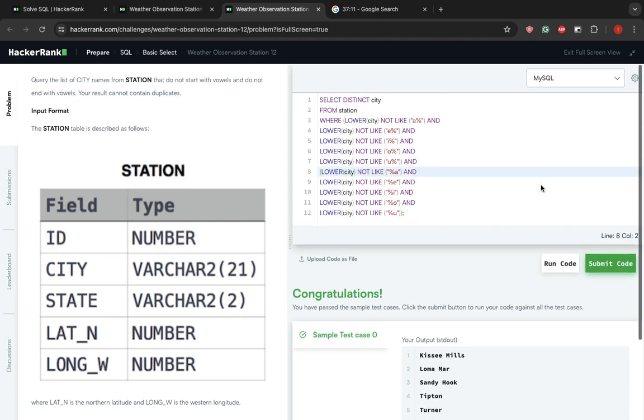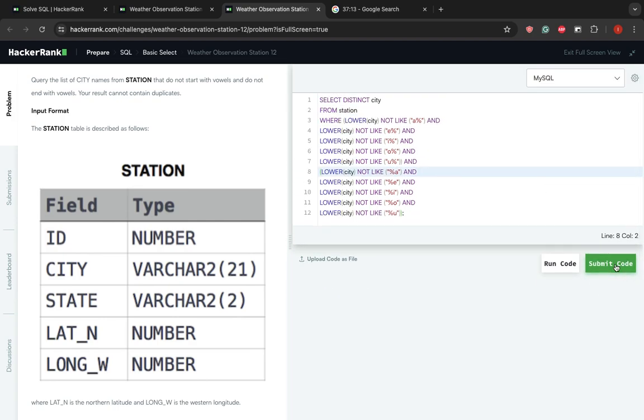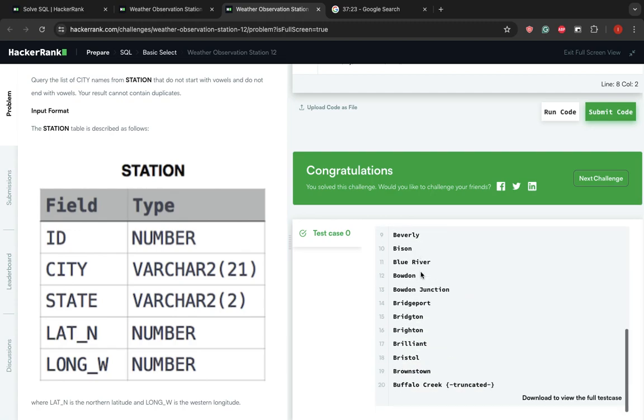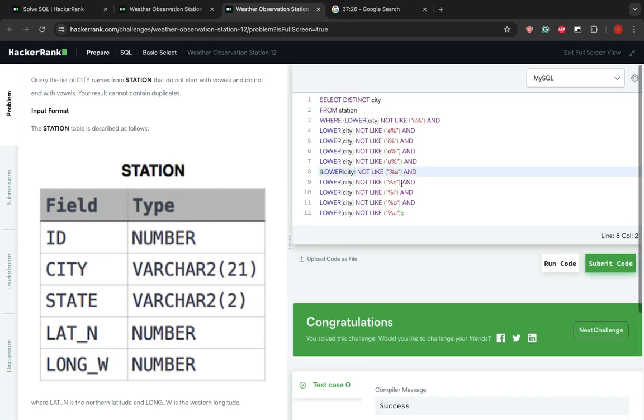And that's correct. We're going to submit it. And it's perfect. So now the list will include everything except what ends with a vowel and starts with a vowel.